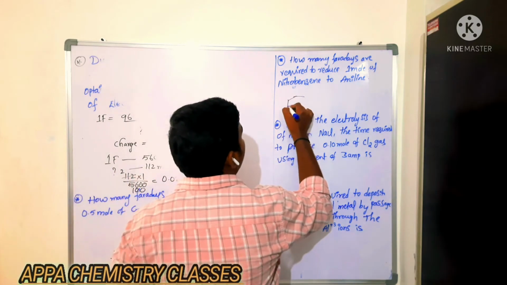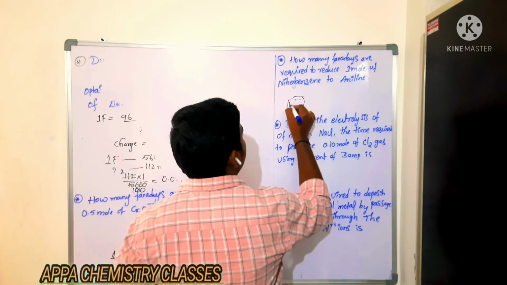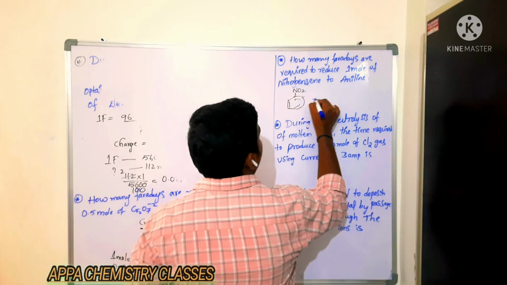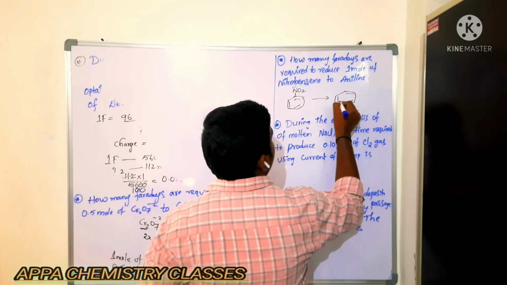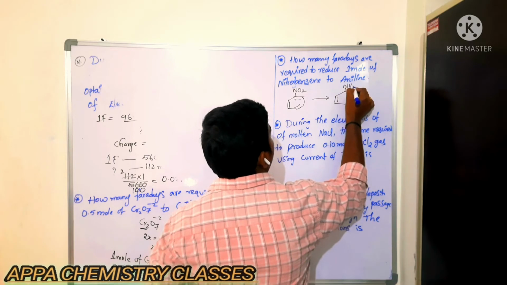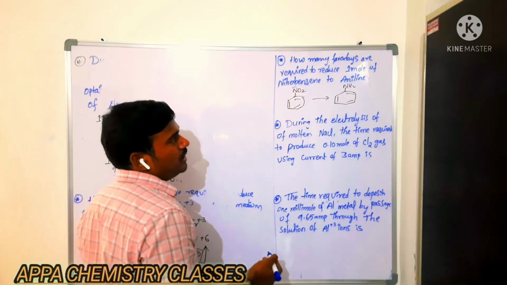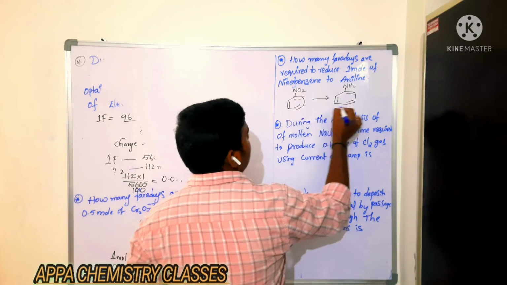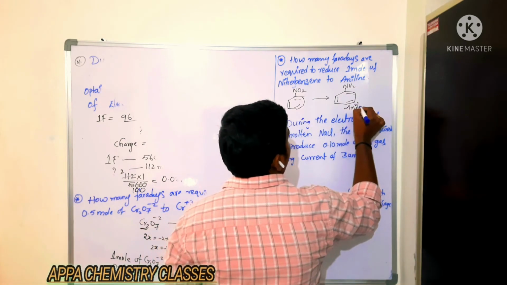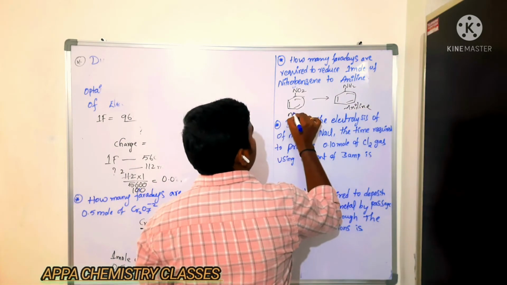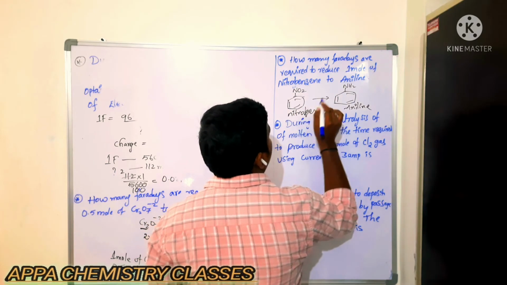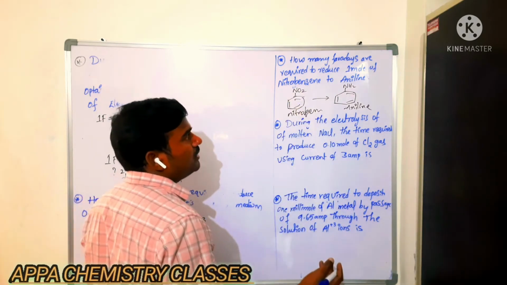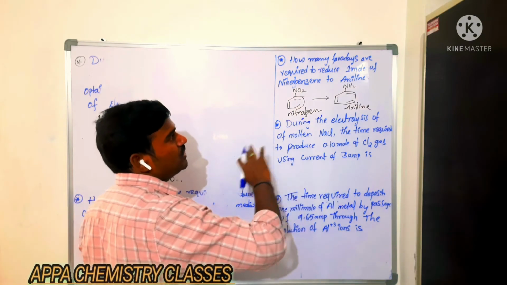This is nitrobenzene, and it is changing into aniline. If the benzene ring is directly attached to NH2, then it is called aniline. This is aniline, and this is nitrobenzene. Then they are asking how many Faradays are required to reduce 1 mole of nitrobenzene to aniline.